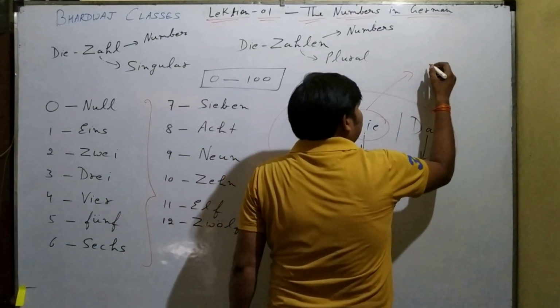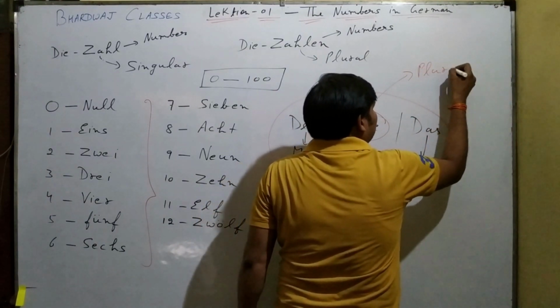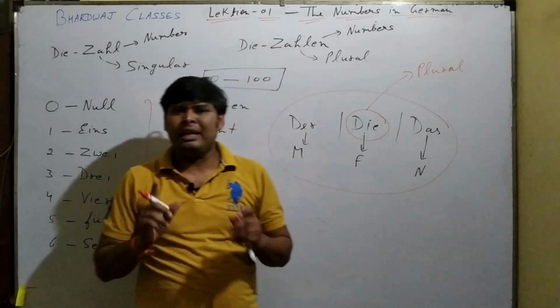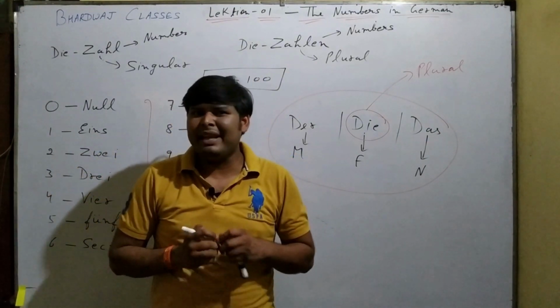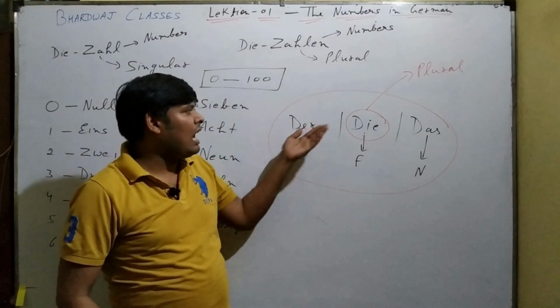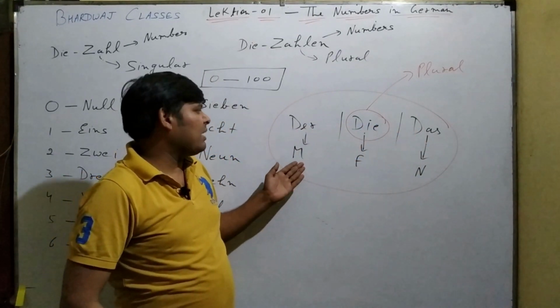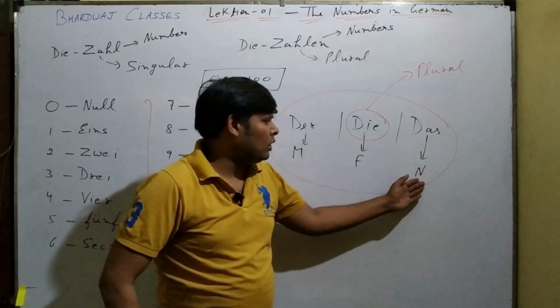Remember that in German language, for the singular, the article may change. It may be der, die or das based on their gender, either masculine, feminine, neutral.